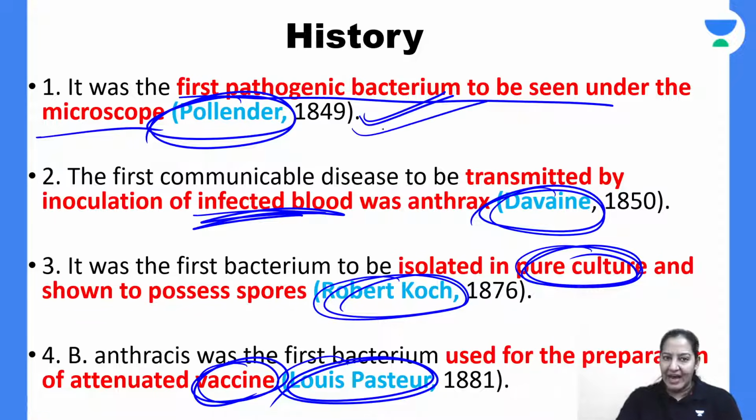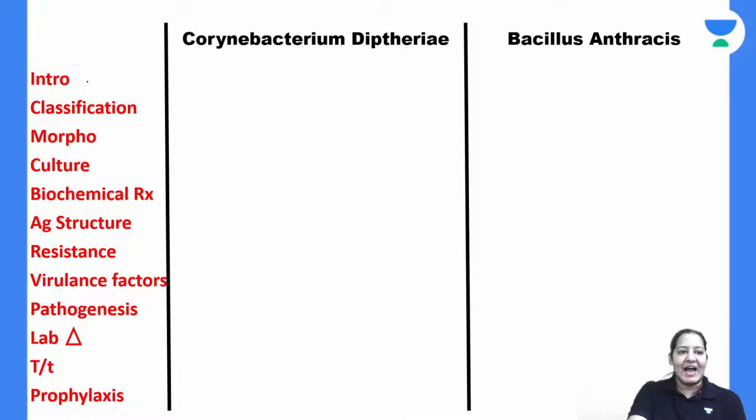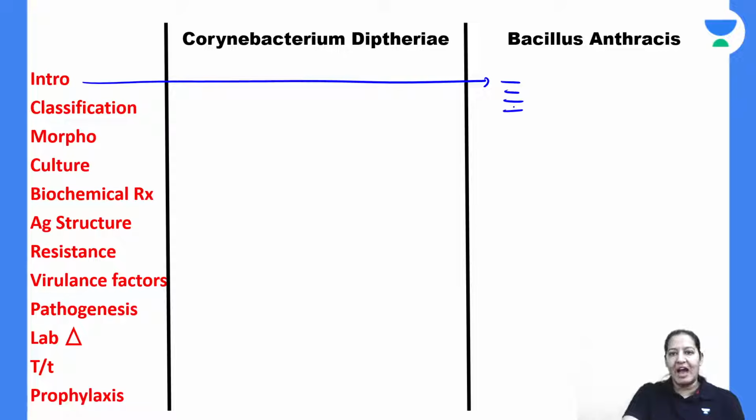Polander, that is the first scientist who has seen the bacteria under the microscope. Devine, that is the scientist who has proven that it can be transmitted by infected blood. Robert Koch has isolated it, and Louis Pasteur has created the vaccine for it. So write the names of the four scientists here. I have told you four scientists here also.